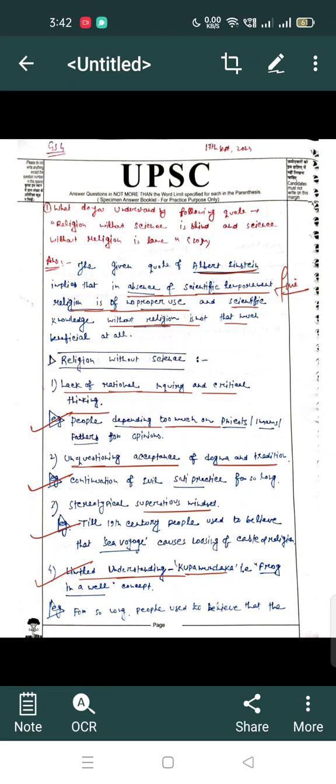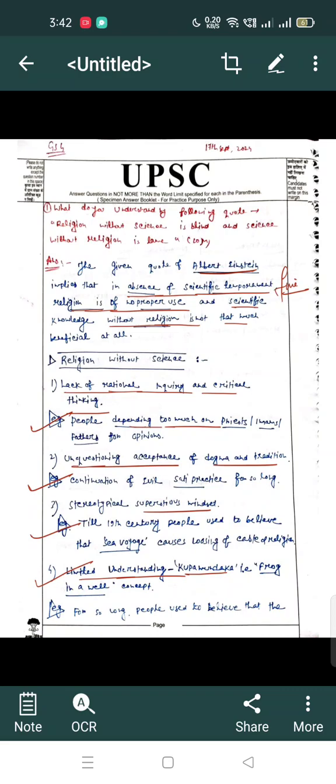Let's come to the body part. In the body part we have to write about religion without science. I have written it in pointers with subsequent examples for each of the pointers. For example, in lack of rational inquiry and critical thinking, I have given the example that people depend too much on priests, imams, fathers for their opinions.